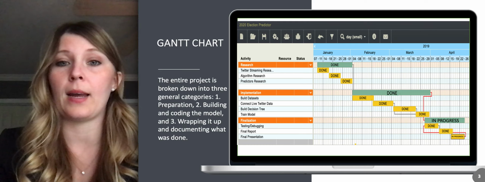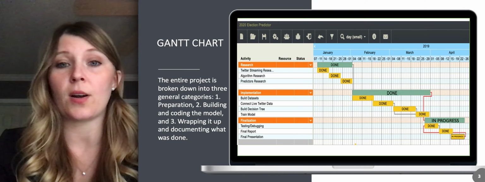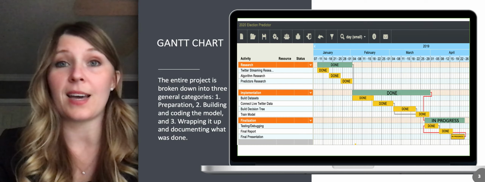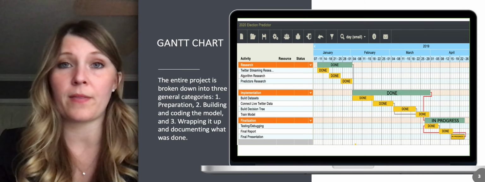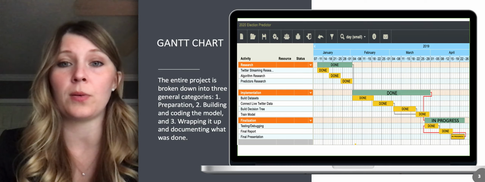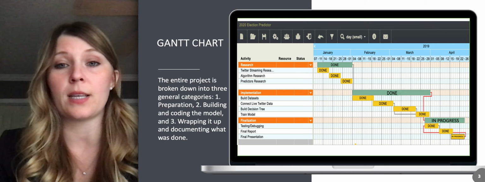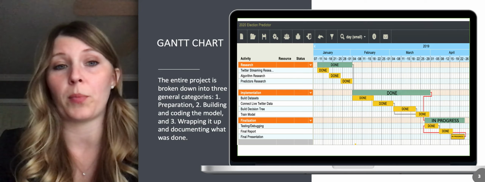And then I built the classifier and I trained the model, debugged it, all of that. That is all done. I am also basically done with the finalization steps. This final presentation is the last thing that I need to do. And what I've done before this is doing all the testing and debugging and doing my final report.